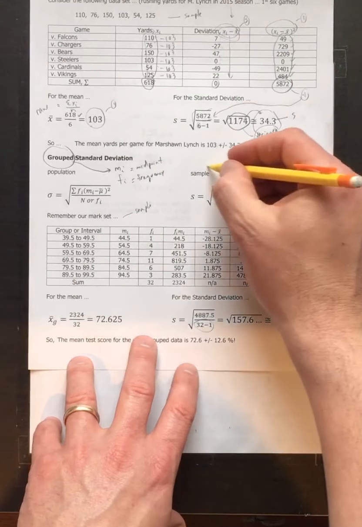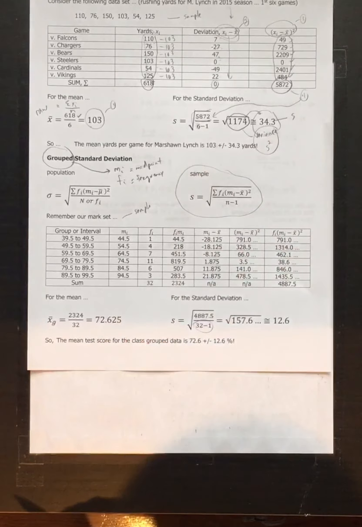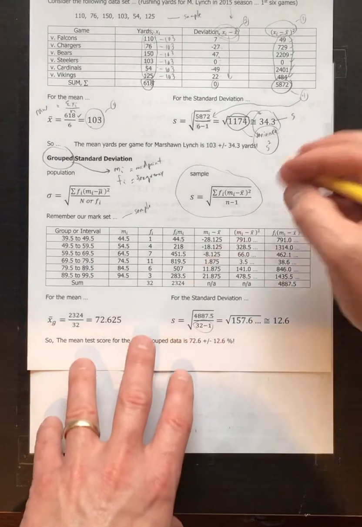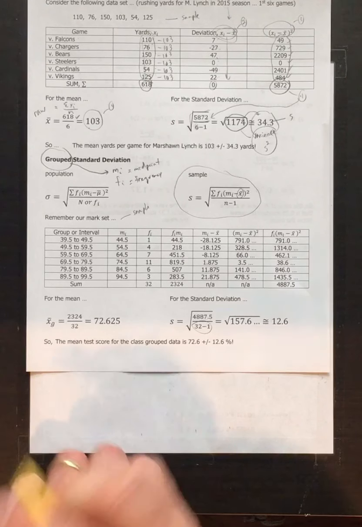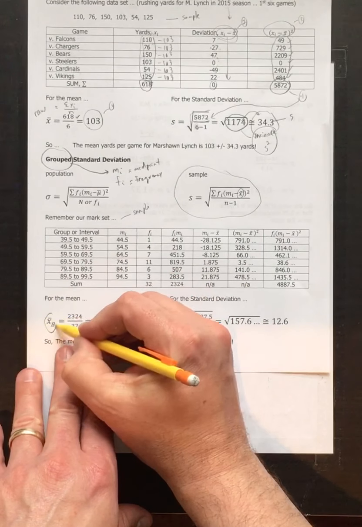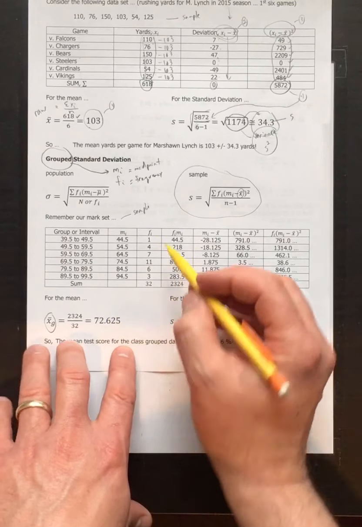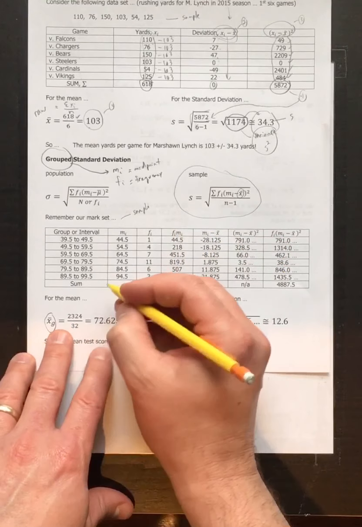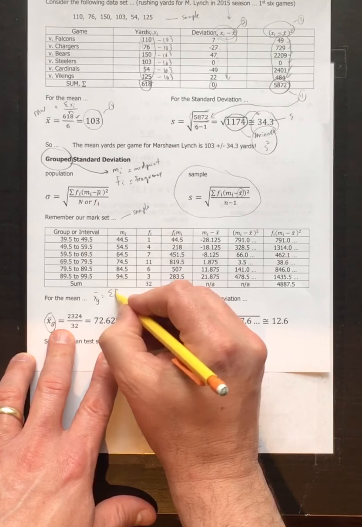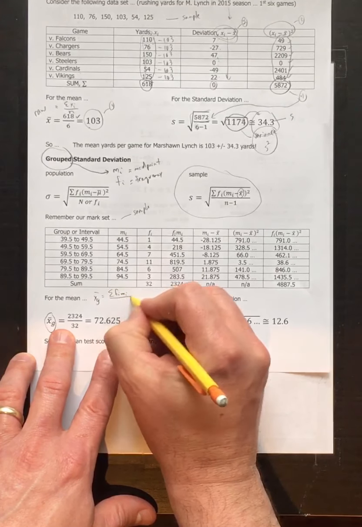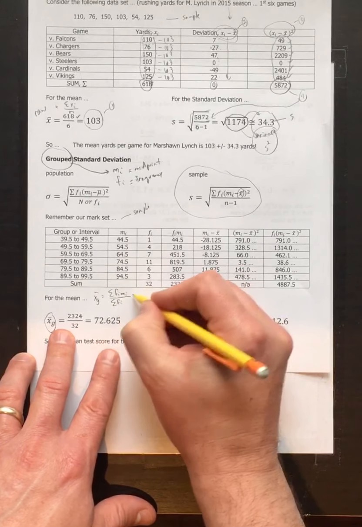So this is the formula that we're going to use. Now first things first, remember we have to calculate the mean. If you remember the formula for a mean, x bar sub g is going to be... oops, I should write down the formula for you. x bar sub g is equal to the summation of fi mi all over the summation of fi.